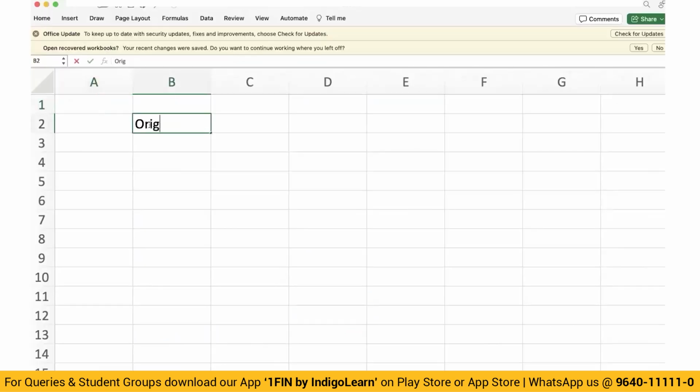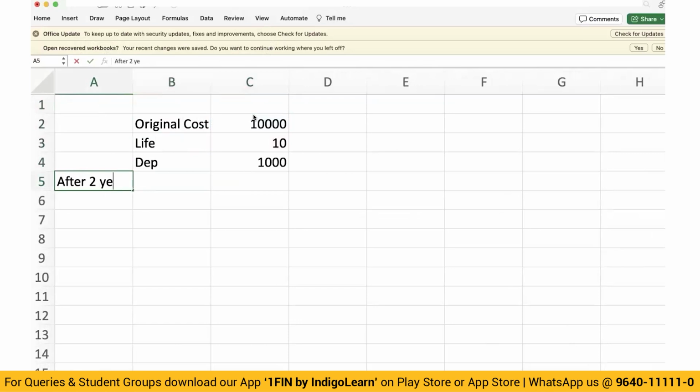Say for example, original cost 10,000, life 10 years, depreciation 10 lakhs divided by 10. After 2 years, carrying amount is 10 minus 1,000 into 2, 8,000. Recoverable amount, let us say, is 6,000.